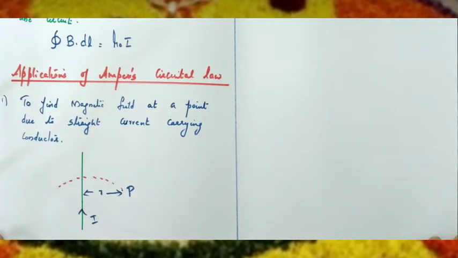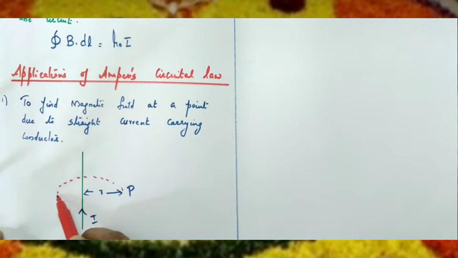The first application is to find the magnetic field at a point due to a straight current carrying conductor. Assume this is a straight conductor carrying current I. We have to find out the magnetic field at the point P, which is at a distance R from the conductor. According to Ampere's circuital law, we know the line integral of magnetic field is over a closed surface. Here there is no closed surface. Therefore, we can assume a closed surface passing through the point P and enclosing the conductor. This is the closed surface passing through the point P where we have to find out the magnetic field, and enclosing the conductor.